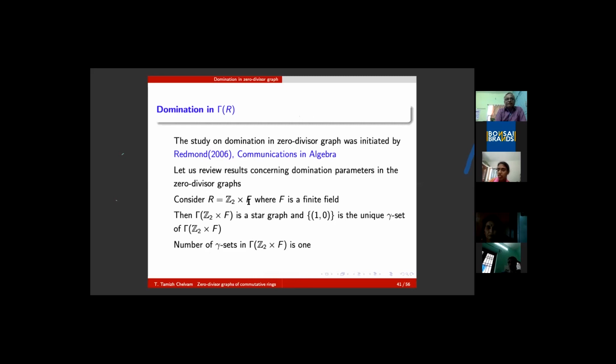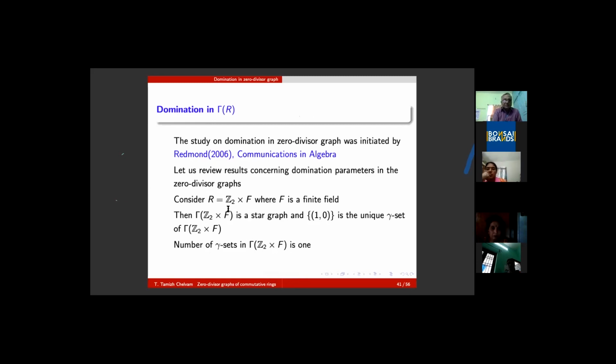Then the zero divisor graph of Z2 cross F is a star graph, and ultimately its domination number is 1. This is a unique gamma set. Gamma is the value of the domination number. So the number of gamma sets is 1.